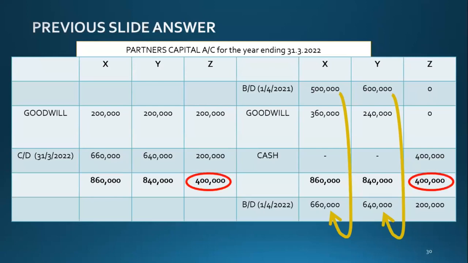If you check the red color arrow, red color circle, the total of Z was 400,000, but his closing balance was 200,000. Now listen attentively. Z's closing balance is circled in black color. So it's how much? 200,000. Remaining is 200,000 now. What happened?